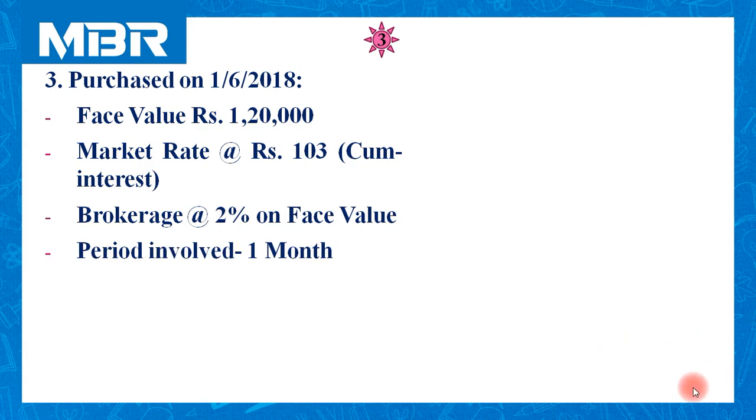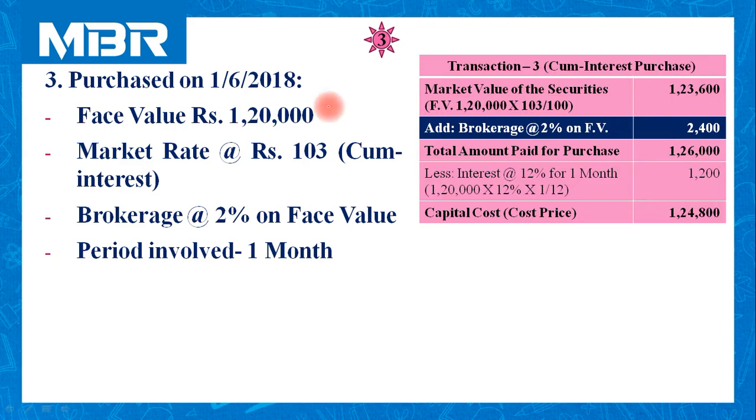I'm sure that all of you are clear with the summary of the transaction. Let us move to the calculation part. Transaction number 3, cum interest purchase. Face value is rupees 1,20,000. Market rate is 103.